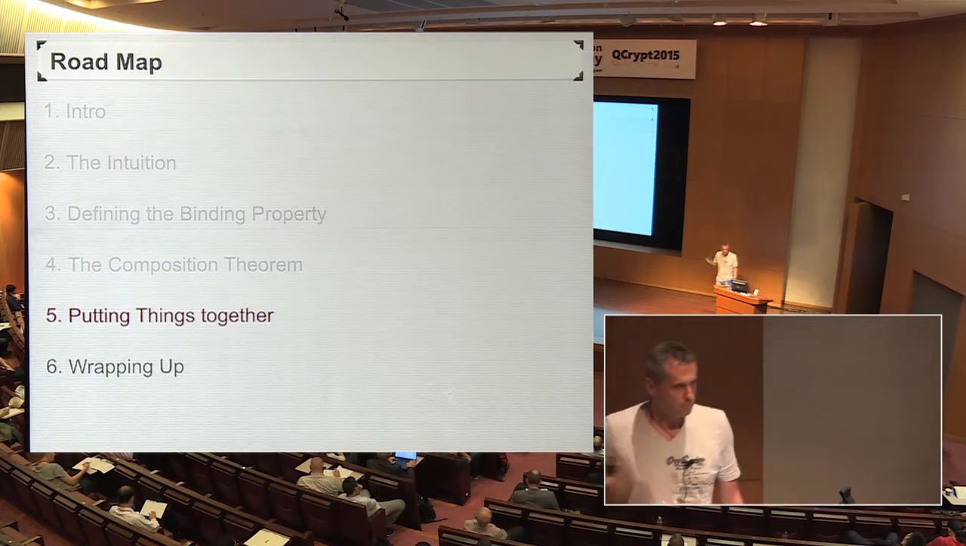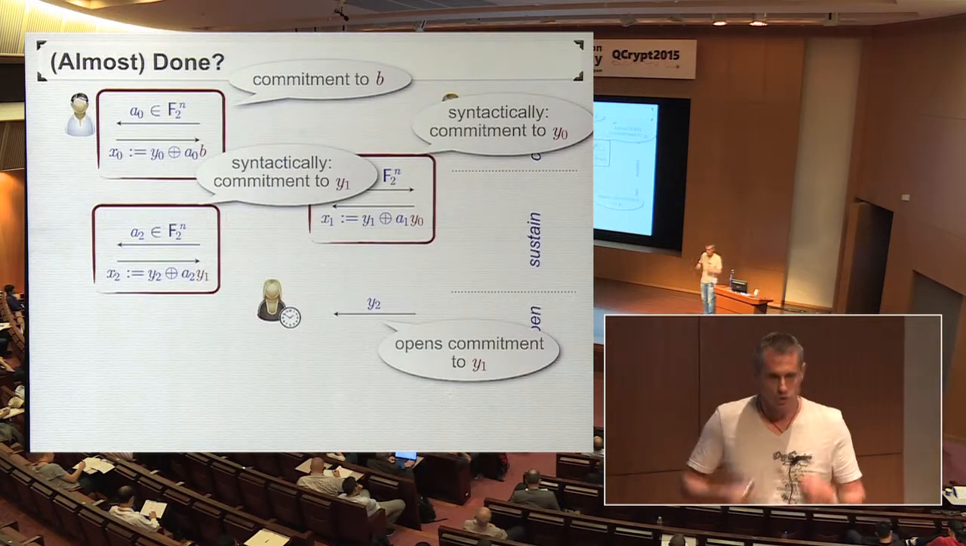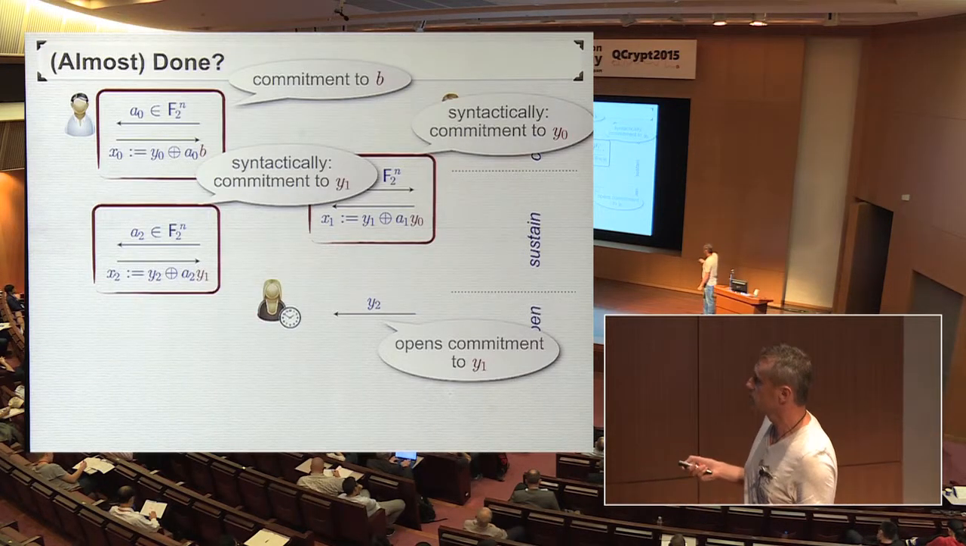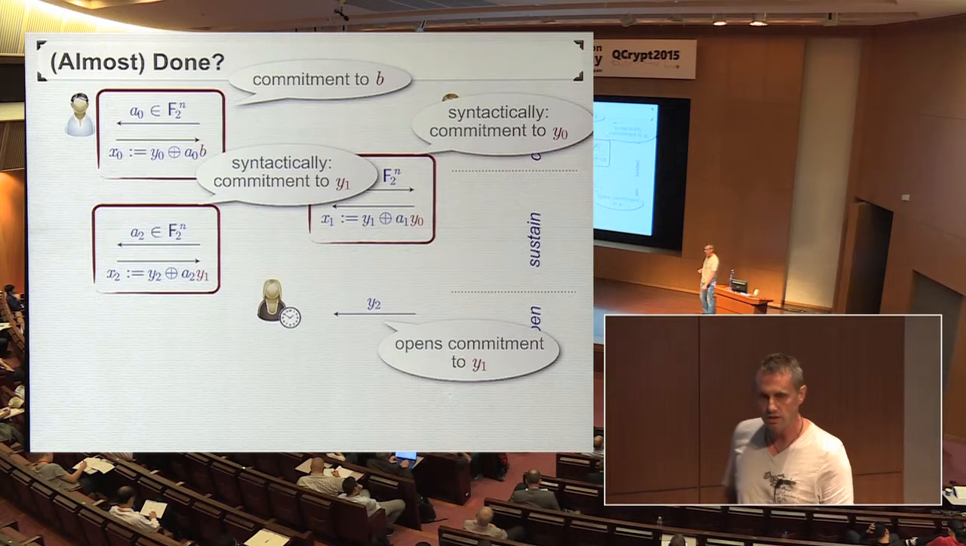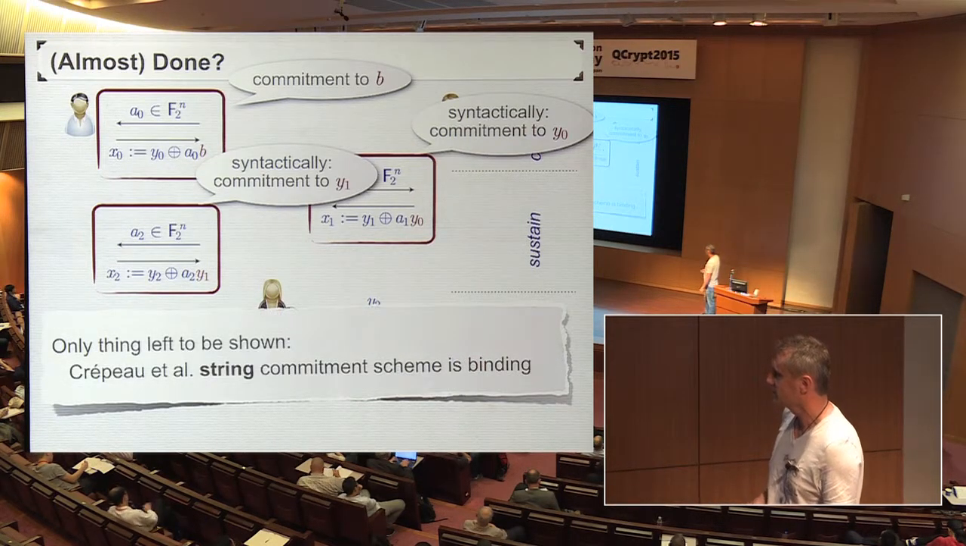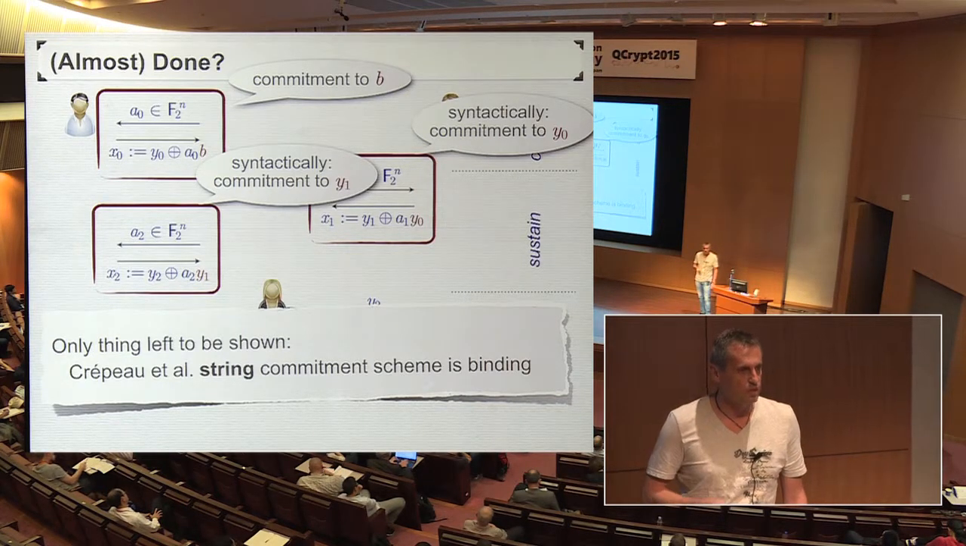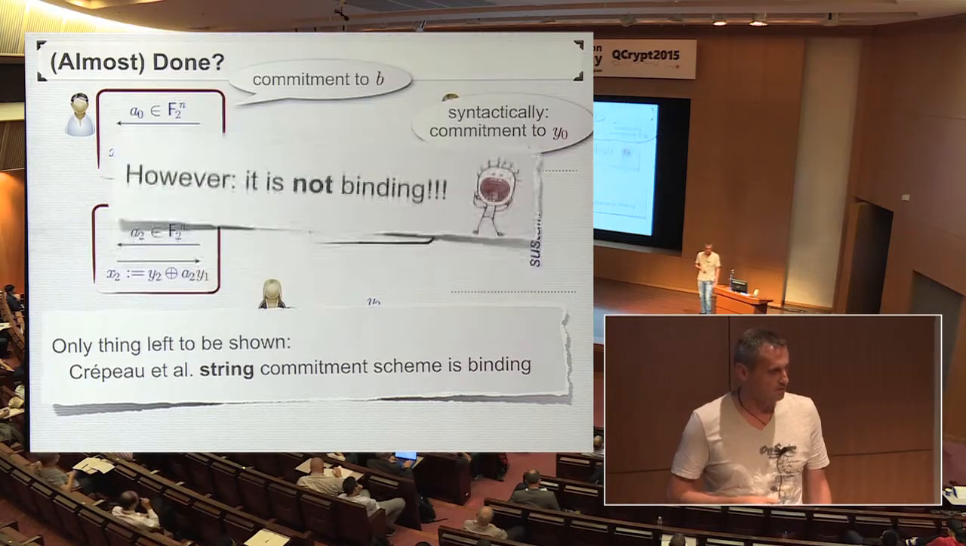Okay, let me now put things together. So now we have this composition theorem which I want to apply repeatedly to prove the security of the Lungi et al. scheme. The only thing that we have to do is show that the Crypto et al. scheme is also secure as a string commitment scheme.